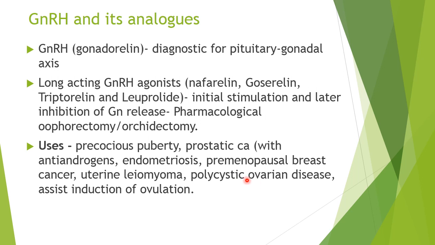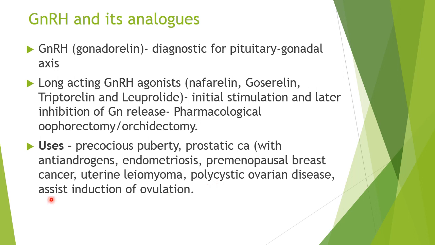So in all these diseases the drugs cause deficiency of estrogen and progesterone that could help growth of endometrial tissue in endometriosis, growth of breast cancer in premenopausal breast cancer, or growth of the leiomyoma cells in uterine leiomyoma, or further increase in cysts in the polycystic ovarian disease.